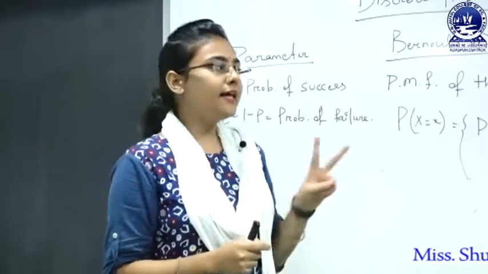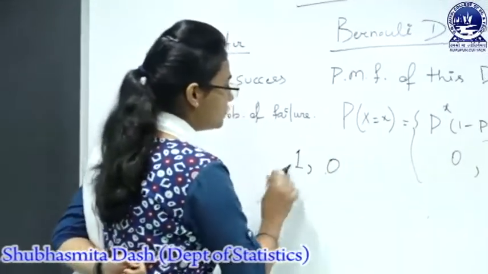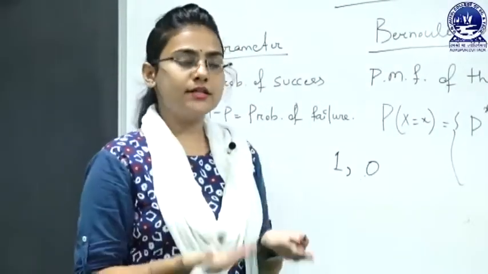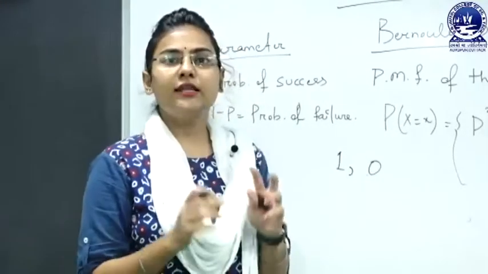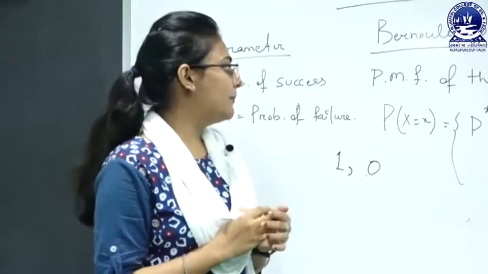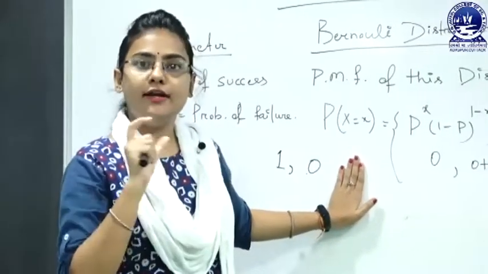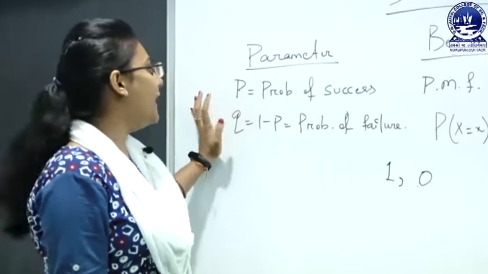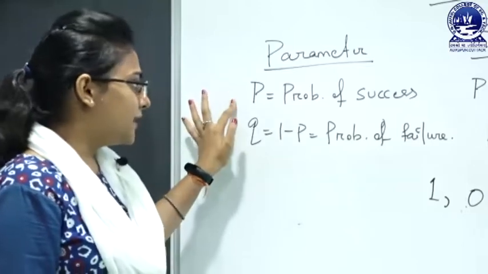If the toss is a tail, it is a failure event and you are going to bowl first. Then there are only two outcomes, which are 1 and 0, where 1 represents the successful event and 0 represents the failure. Let x be a random variable that takes only the two values 0 and 1, success and failure. The probability of success is denoted as p, and the probability of failure is 1 minus p, which is q.